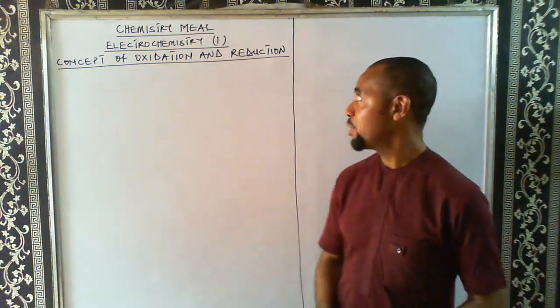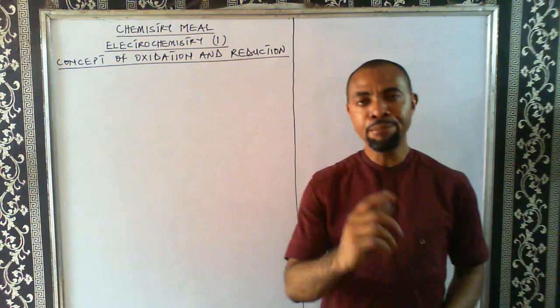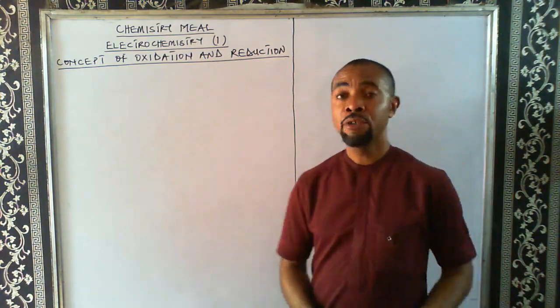Today on Chemistry Meal, we are going to look at electrochemistry, part 1 of it. And in part 1 of electrochemistry, we'll be looking at the concept of oxidation and reduction.